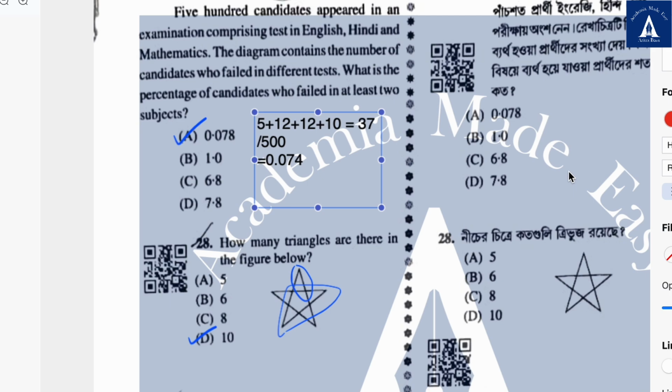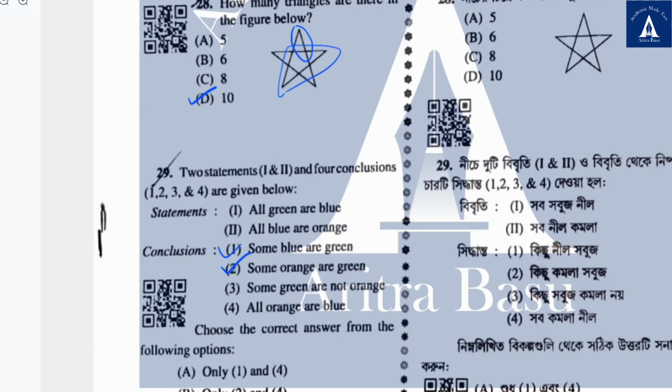How many triangles are there in the figure below? It's 10. There are 5 triangles like this and 5 triangles like this. Then you will go to question number 29.